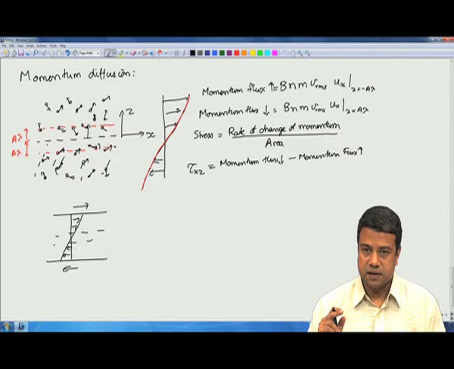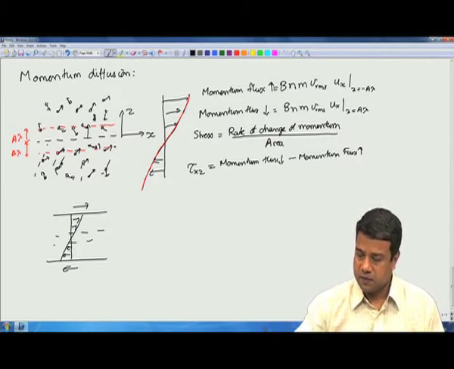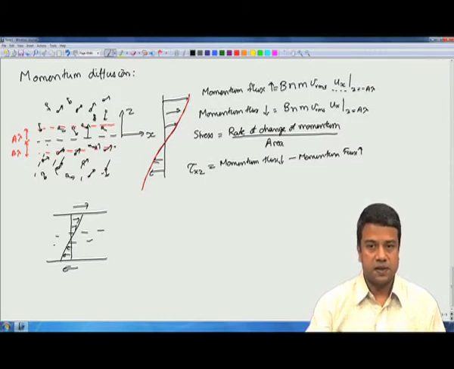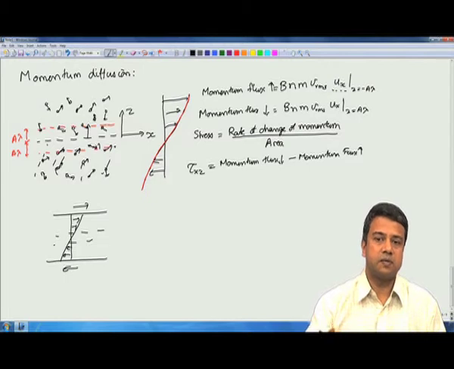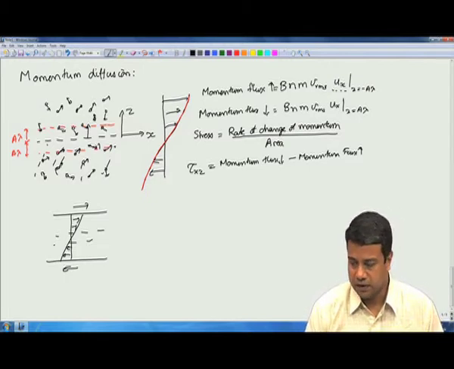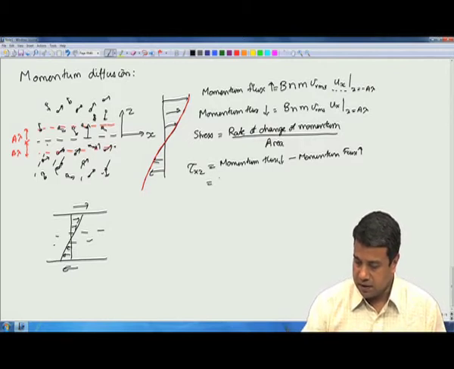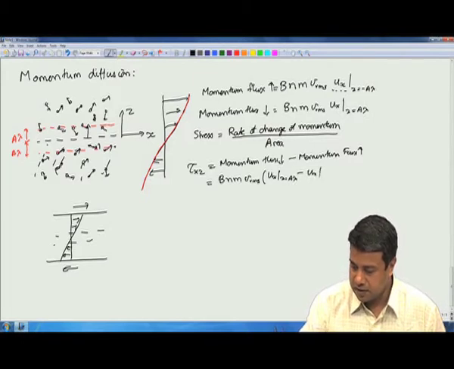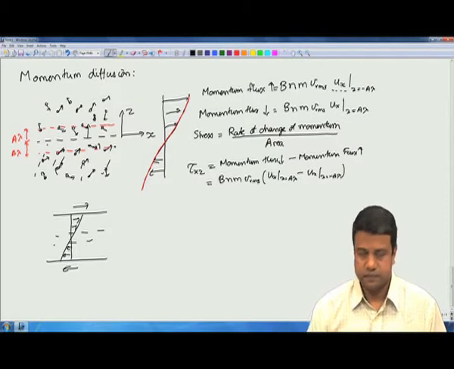Tau x z is the rate of change of x momentum, because I have considered the mean velocity in the x direction, at a surface whose outward unit normal is in the plus z direction. If the outward unit normal is in the plus z direction, that means that you are considering the increase in momentum of the volume below the surface. So, this I can once again get. I get B N M V RMS into ux at z equal to a lambda minus ux at z equal to minus a lambda. So, that is the net momentum flux.